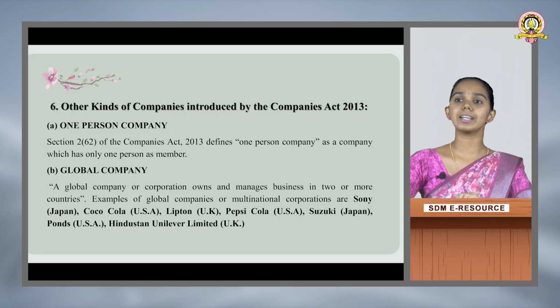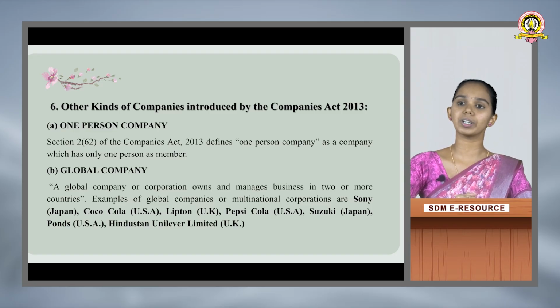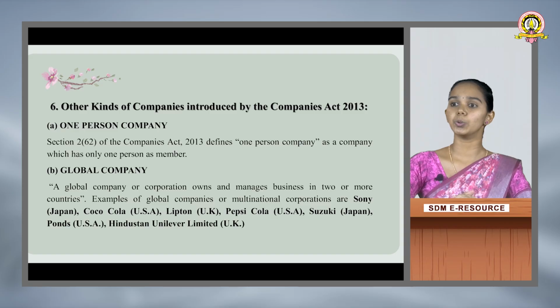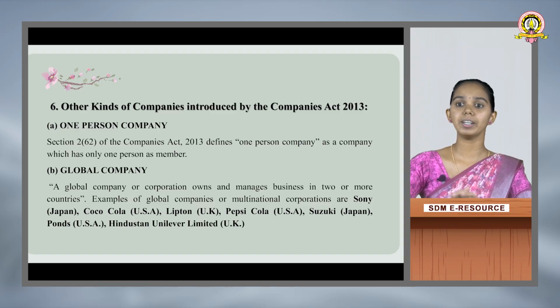The last kind is other kinds of companies introduced by the Companies Act 2013. Under that we have one-person company. Section 2, subsection 62 of the Companies Act 2013 defines a one-person company as a company which has only one person as member. The next one is global company. A global company or corporation owns and manages business in 2 or more countries. For example, we have Sony from Japan, Coca-Cola USA, Lipton UK, Pepsi-Cola USA, Suzuki Japan, Ponds USA, Hindustan Unilever Limited UK.